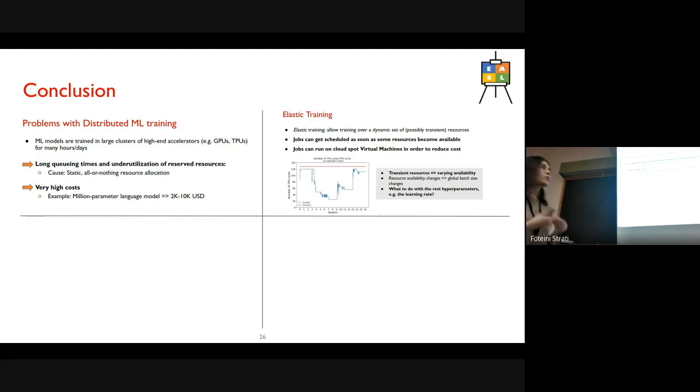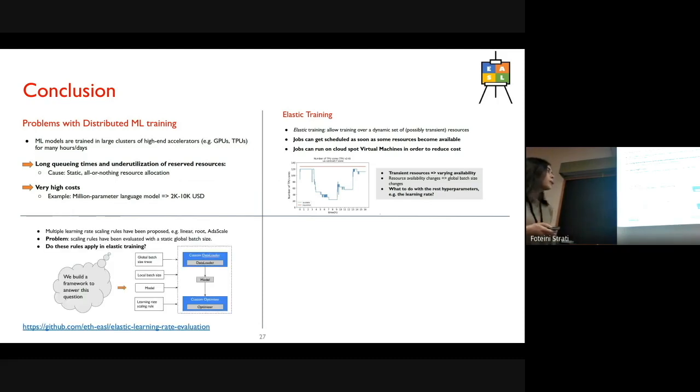Then the question comes up of what to do with the rest of the hyperparameters, such as the learning rate. Many rules have been proposed for scaling the learning rate in response to the batch size, so we created a framework to evaluate how well these rules perform in the context of transient elastic training.